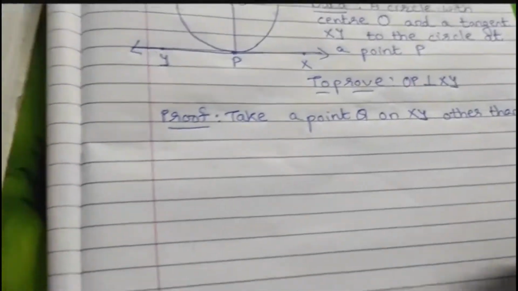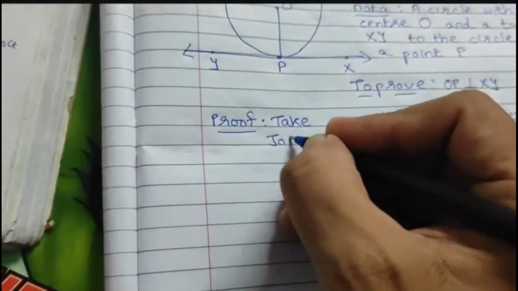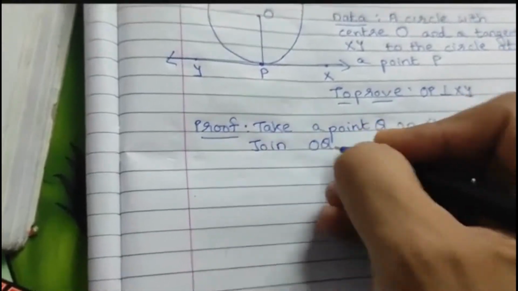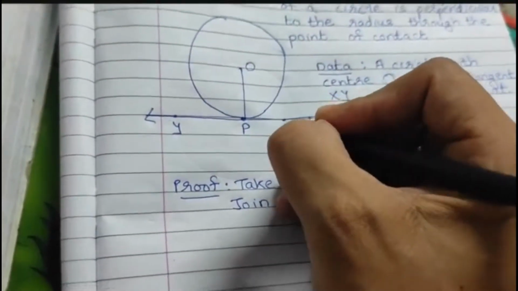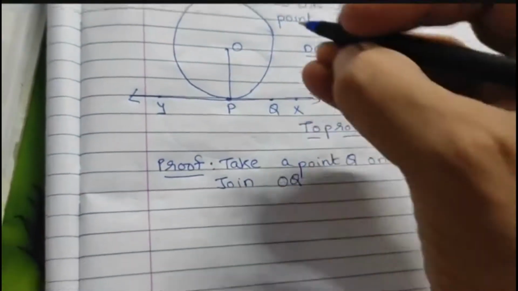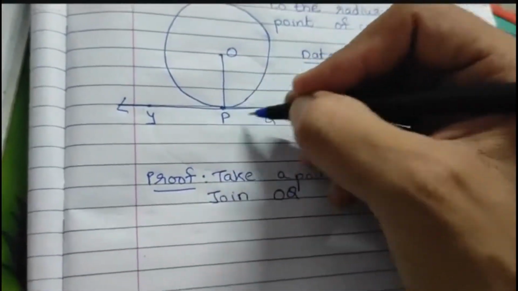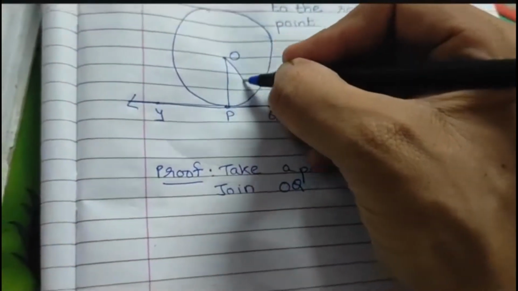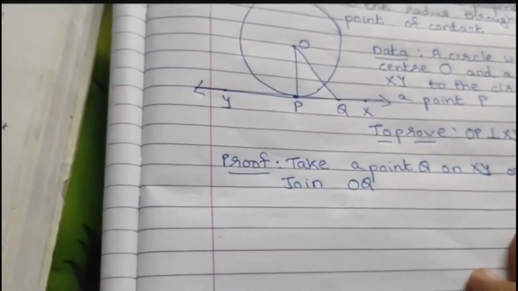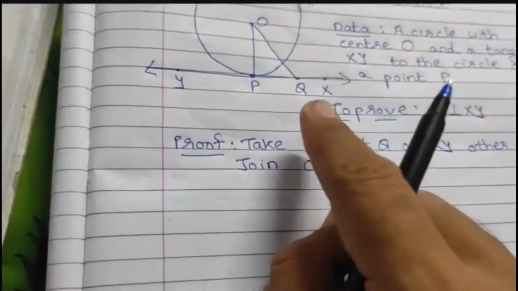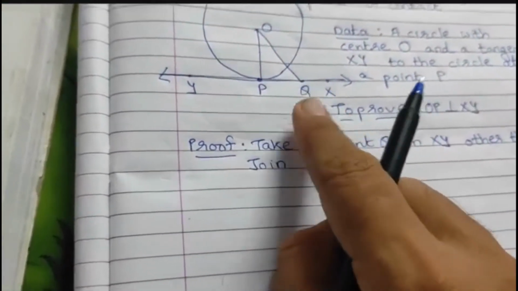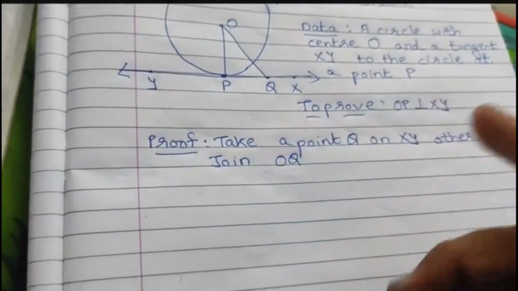Then what you need to do? Then you have to join OQ. So take a point Q on tangent XY other than P, meaning both are separate points P and Q, and then we have to join OQ. Confirm? Keep in mind that this point Q lies outside the circle. Right?